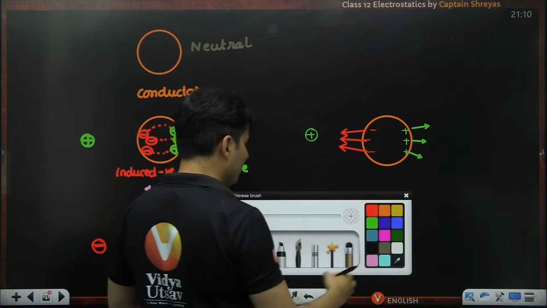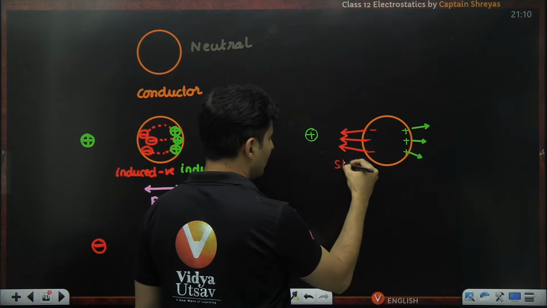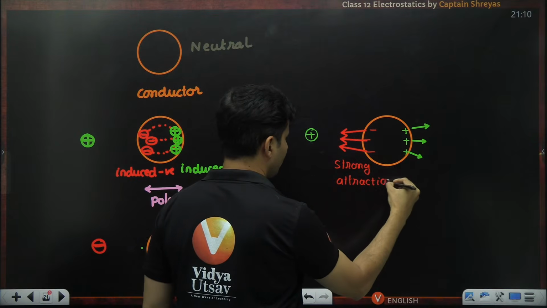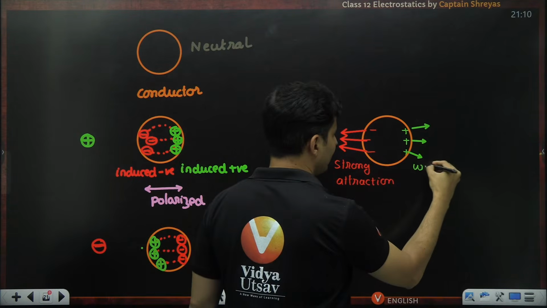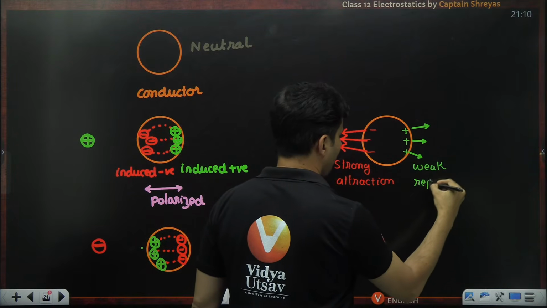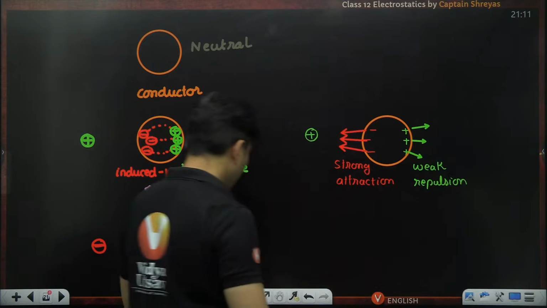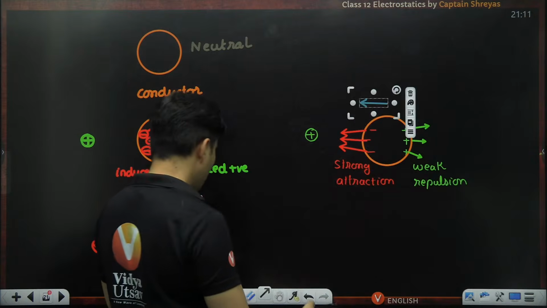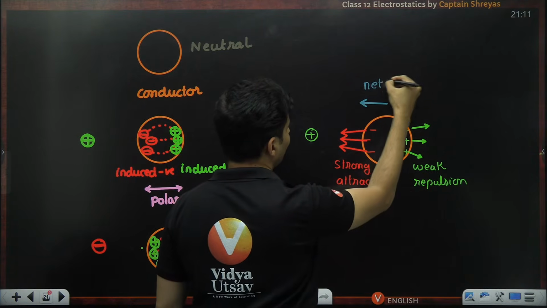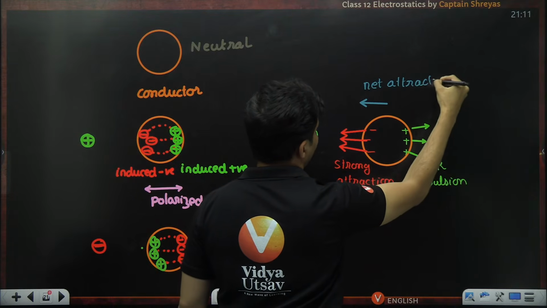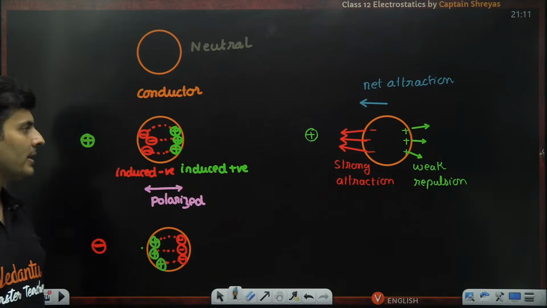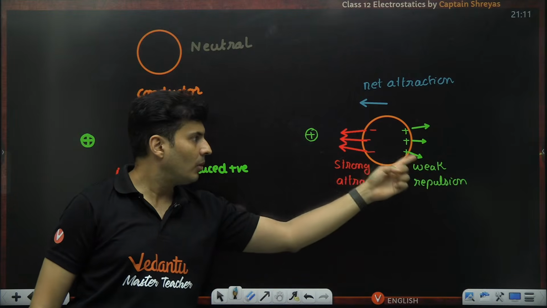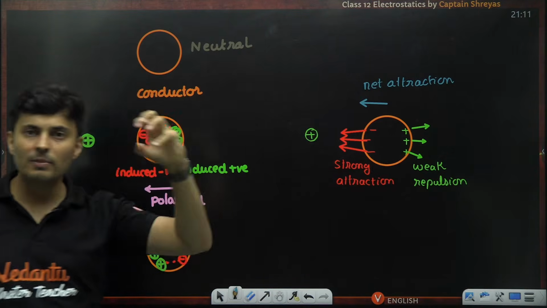Out of the two, who will be stronger? I think the attraction will be stronger. There will be strong attraction, and there will be weak repulsion. So as a result, what will be the net force on it? Yes, the net force will be in this direction. So the net attraction will be there. Is that absolutely clear? Because of the proximity of the negative charges, and the positive charges are far away, so it will be weaker.